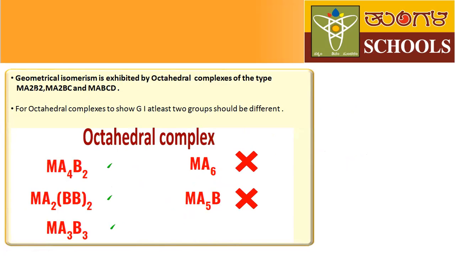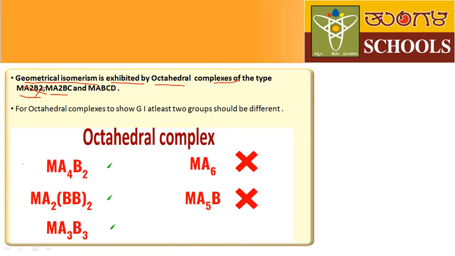Next, let us discuss geometrical isomerism in case of octahedral complexes. Till now, we have learned geometrical isomerism in square planar complexes. Now, we are going to discuss geometrical isomerism in octahedral complexes. Now, tell me, in octahedral complexes, how many ligands are present? Octa means 6. Sorry, I mentioned this wrong.